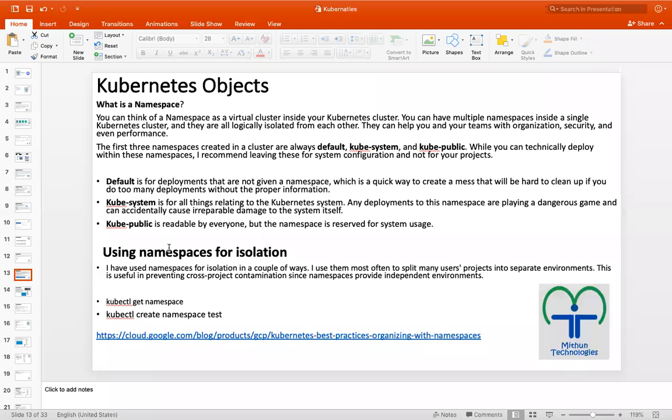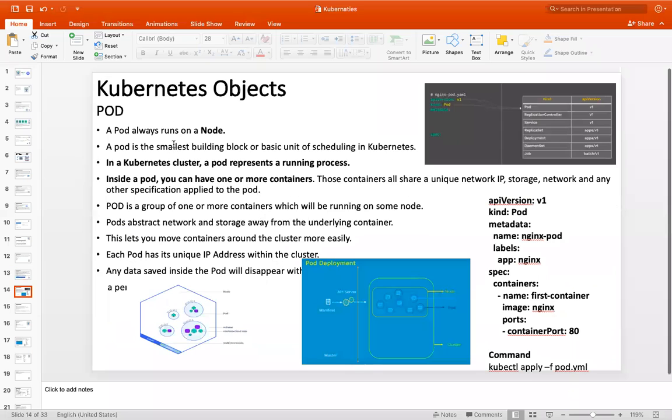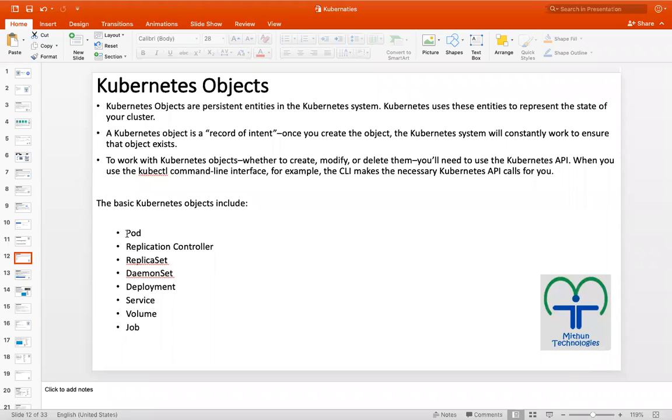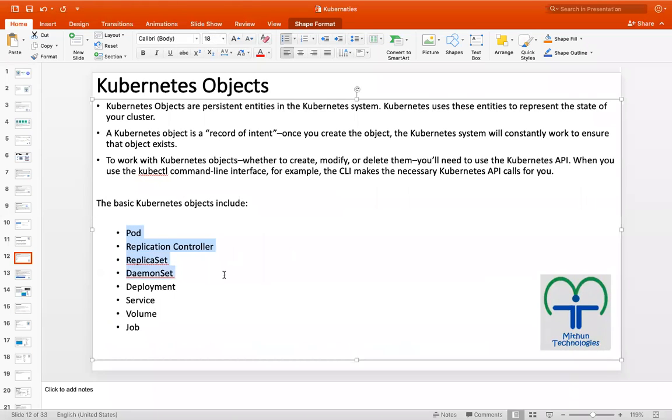So we have a lot of objects in Kubernetes like namespace, pod, replication controller, replica set, daemon set, deployment, service, volume. We have a lot of Kubernetes objects. First, we will understand what is a pod, how to create a pod. What is the problem with a pod? Why do we need the replication controller, replica set? What is a daemon set? And what is a deployment? What is a service? So slowly we will understand.